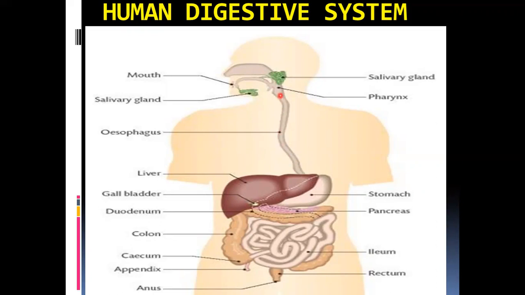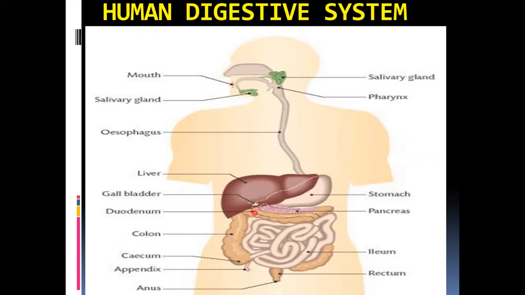Esophagus, this tubular portion, leads to a sac-like structure called the stomach. And after the stomach, what is there? This is the small intestine. This coiled structure is the small intestine. And the small intestine has three parts.